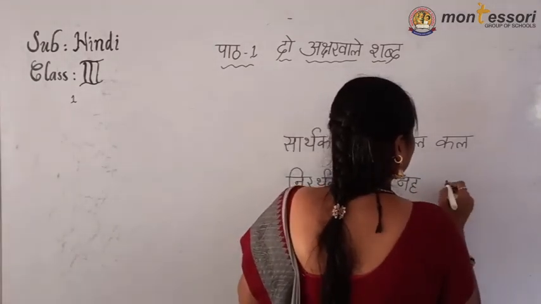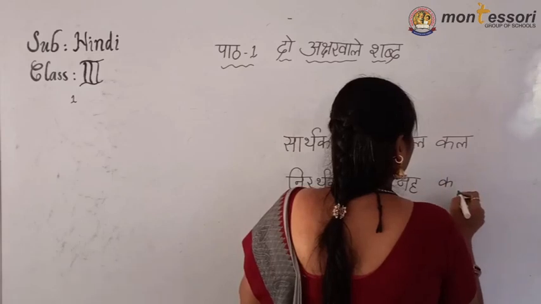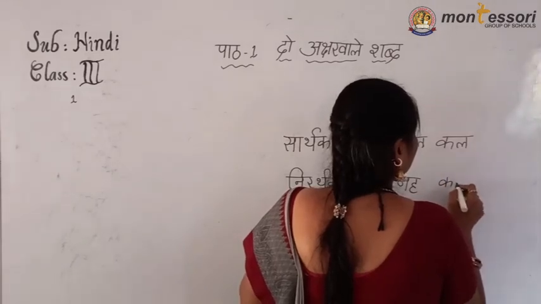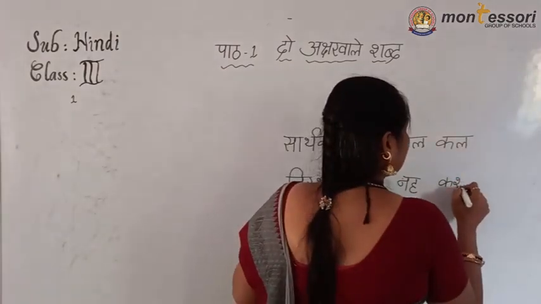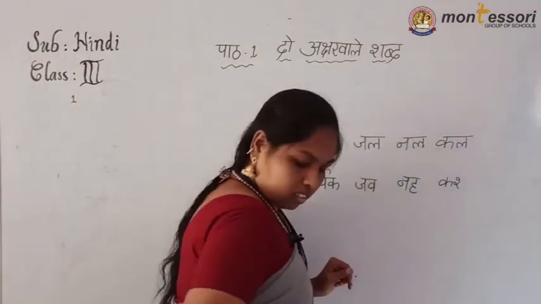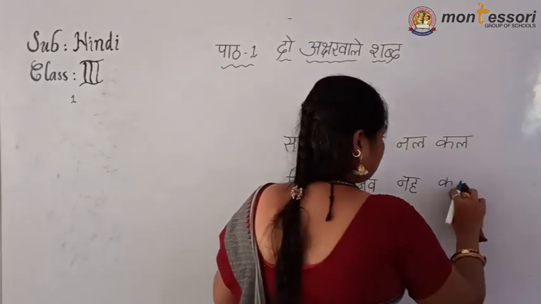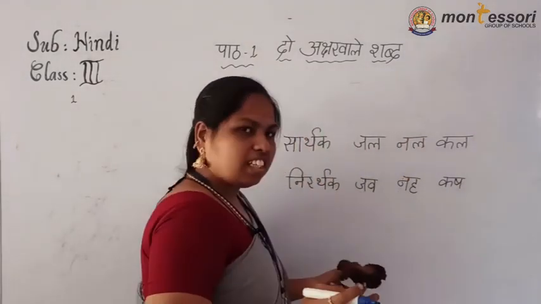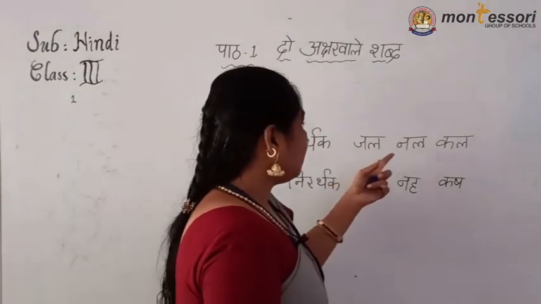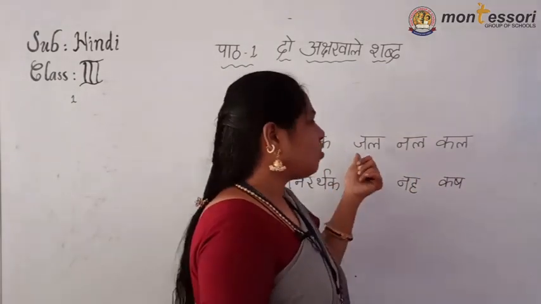See? Not only two-letter words, anything we can say. Jal, Nal, Kal. Jal means water.